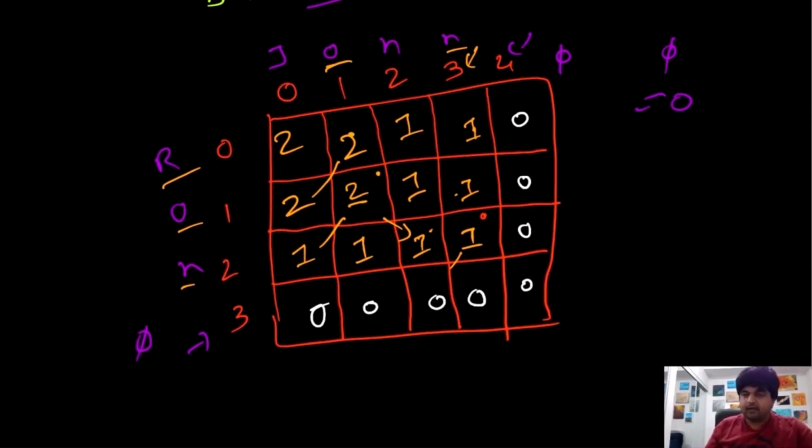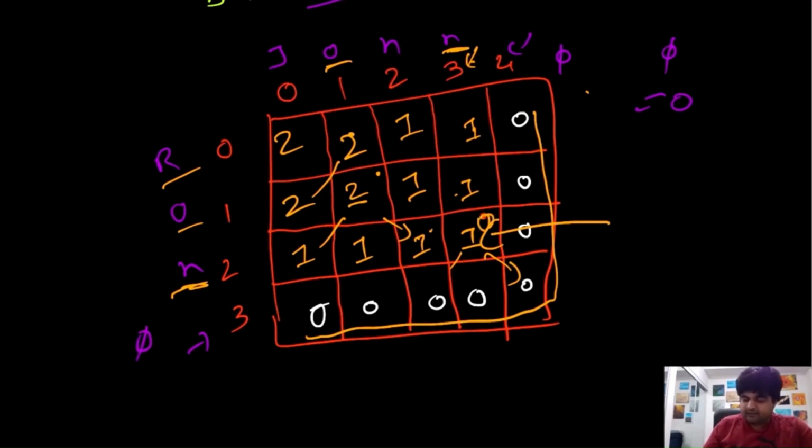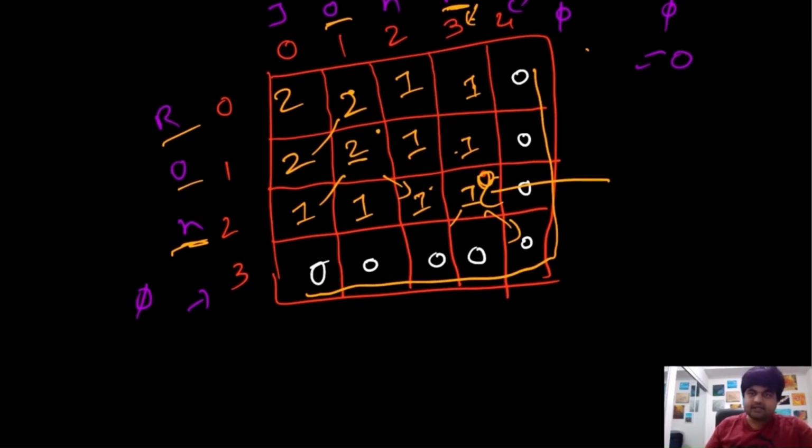We were able to calculate everything because we had this original initial case. Using this initial case we were able to compute all the values, and over here because we had these ends matching, we were able to get 1 because of 1 plus diagonal. But even if this was not a match, we could have filled this value with 0 as well, and then again subsequently move forward with our solution.